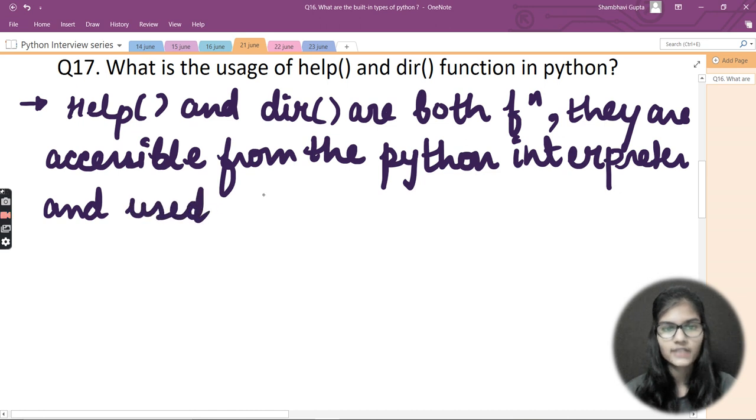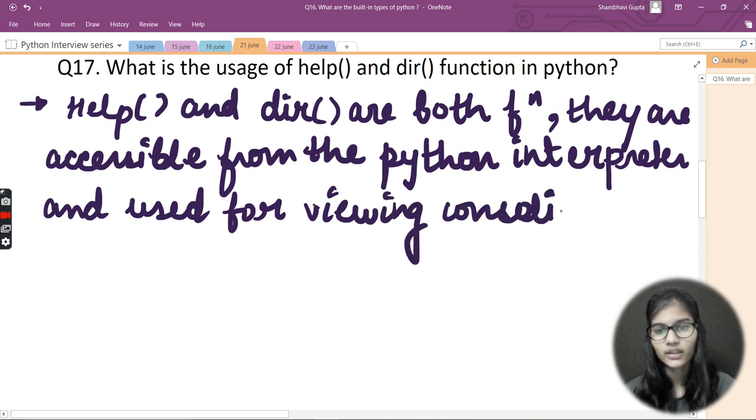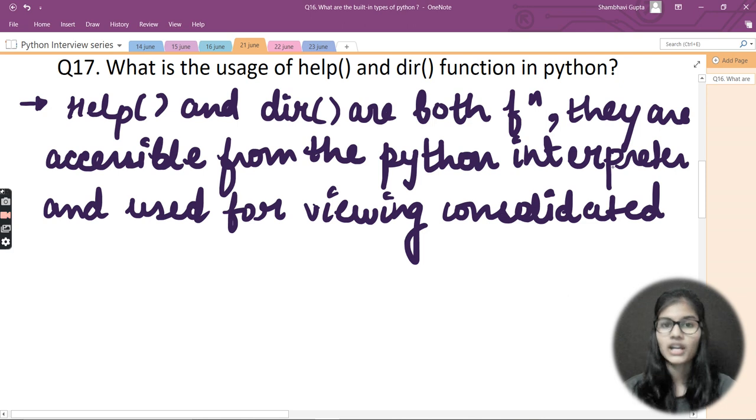I will write that they are used for viewing consolidated dump of built-in functions. I'm writing a common thing between both of these functions. After that we'll differentiate what is the main use of help and the main use of dir.